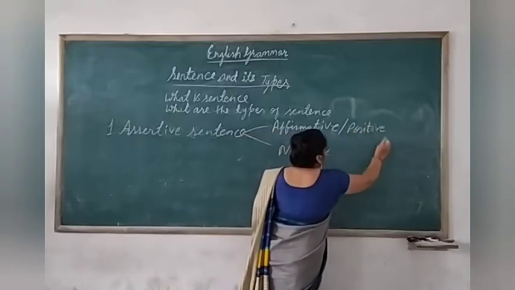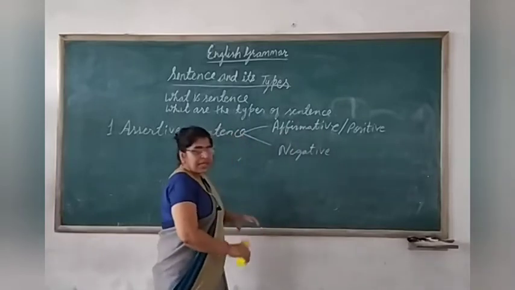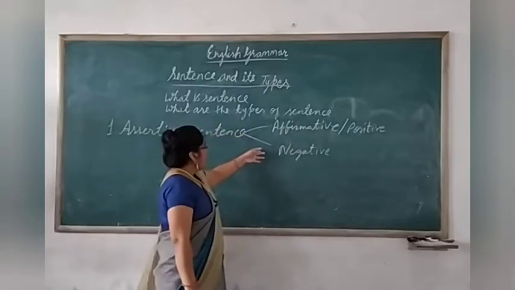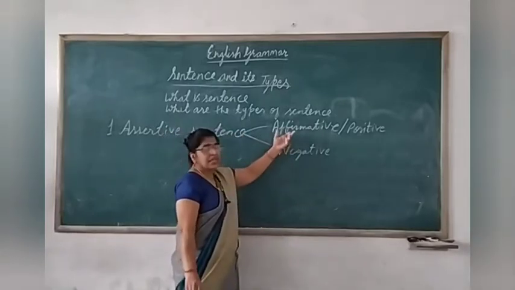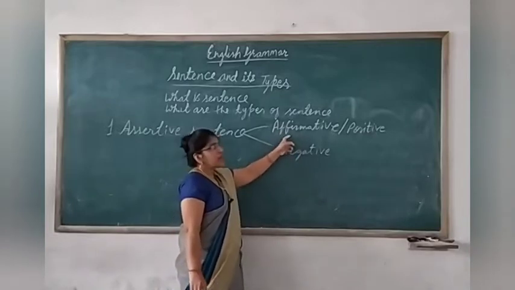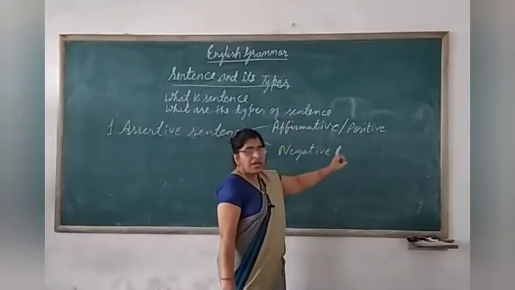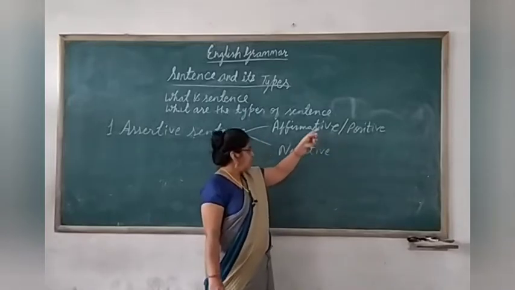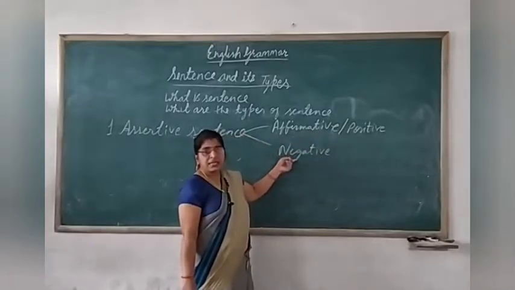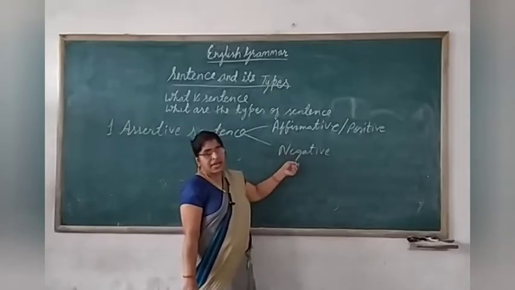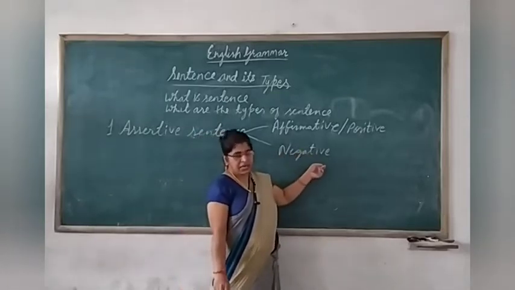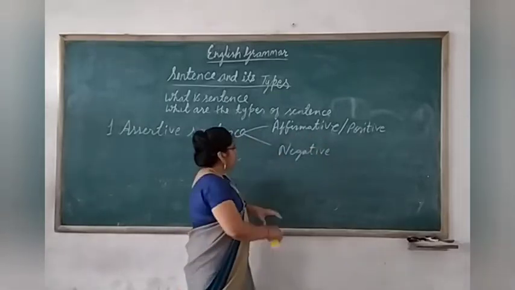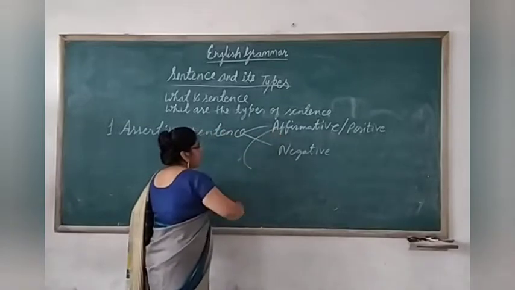So, what is an affirmative sentence? An affirmative sentence never contains a negative word with it. And in the case of a negative sentence, it always contains negative words with it. How? I'll take an example here.